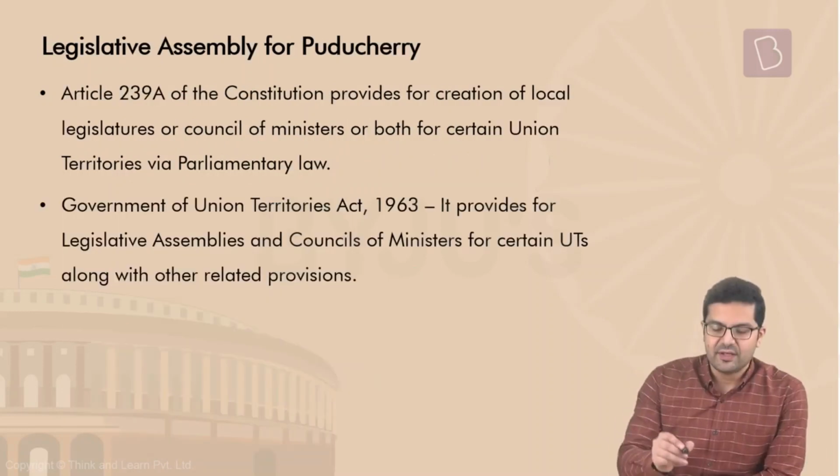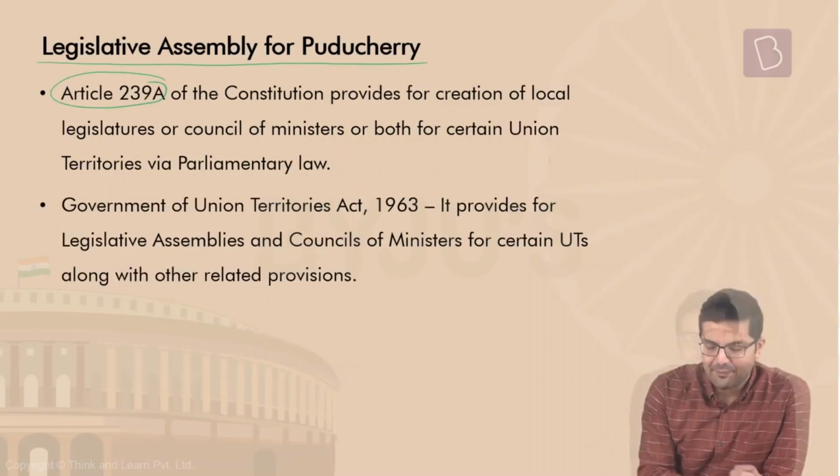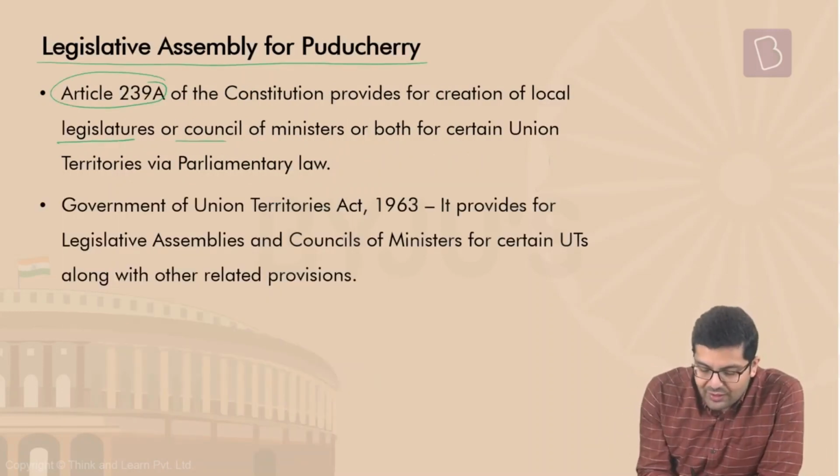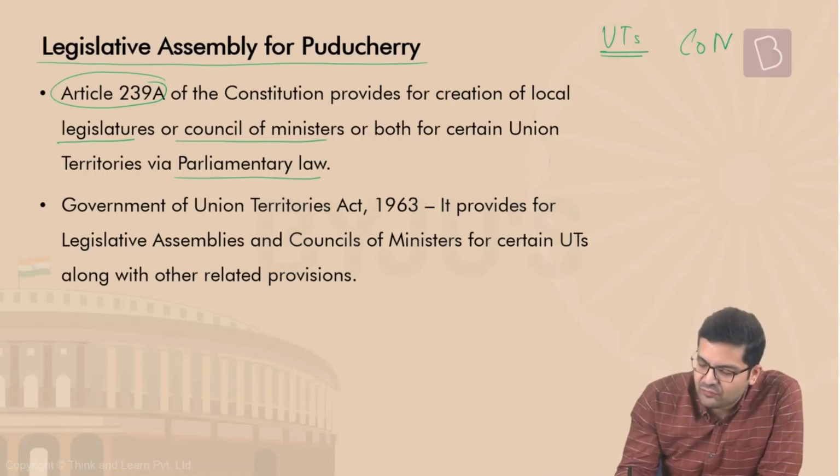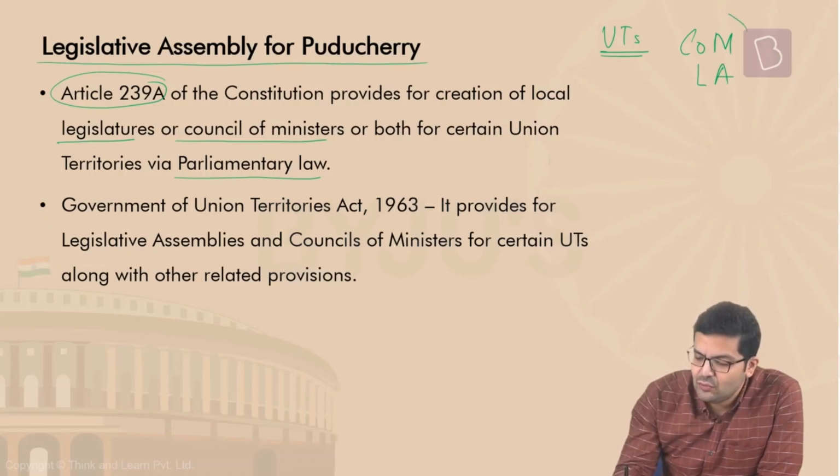Now, let's also understand the provisions of the Legislative Assembly of Puducherry. Article 239A of the Constitution provides for legislatures or council of ministers or both for certain UTs, which can be created by a parliamentary law. Meaning what? UTs can have a council of ministers, can have a legislative assembly. That's surprising. You can have a council of ministers.